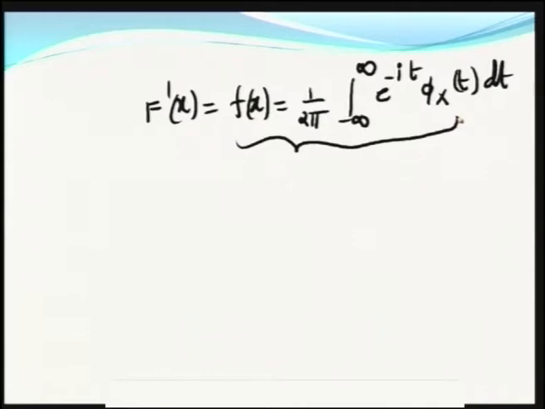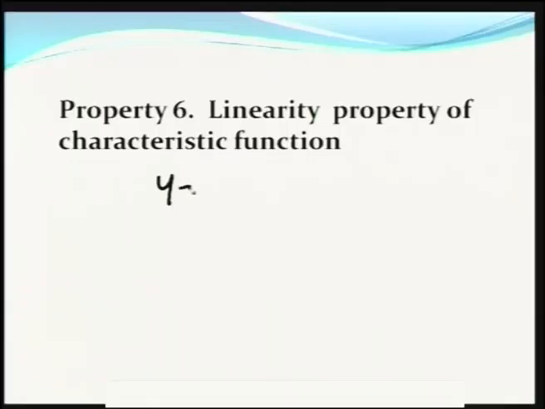Next, we prove the linearity property of characteristic function. What does the linearity property of characteristic function say? If you take a random variable y equal to a x plus b, then pi y of t is equal to pi of a x plus b.